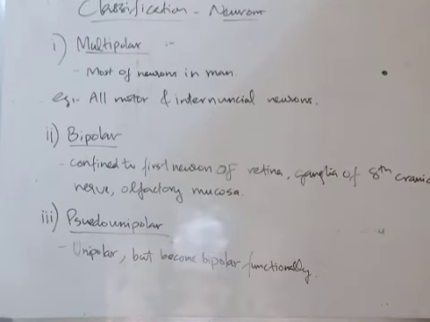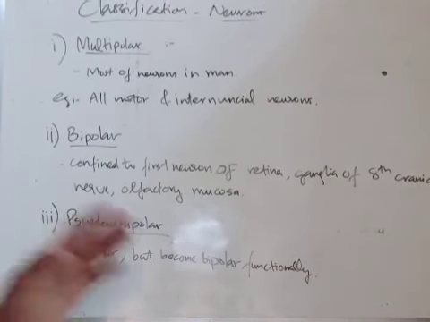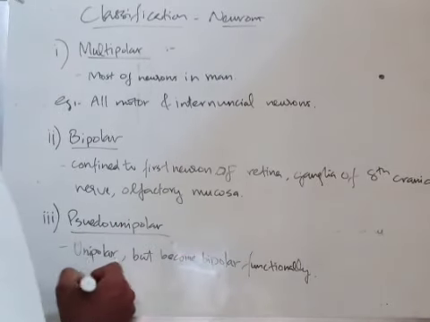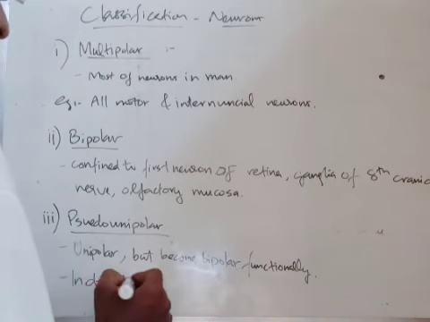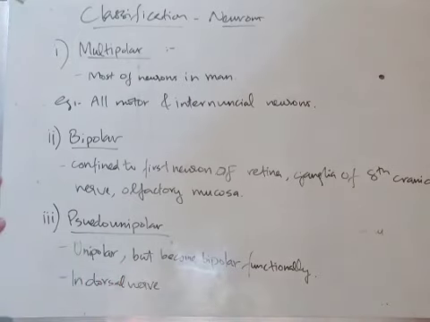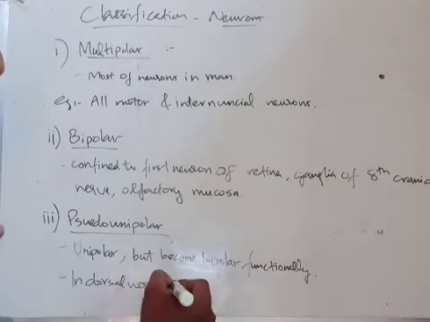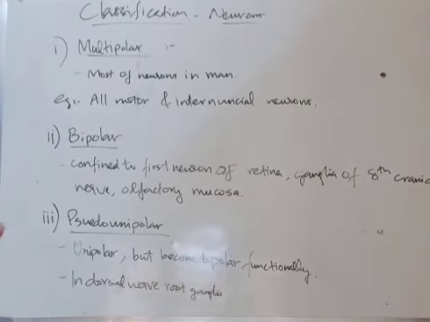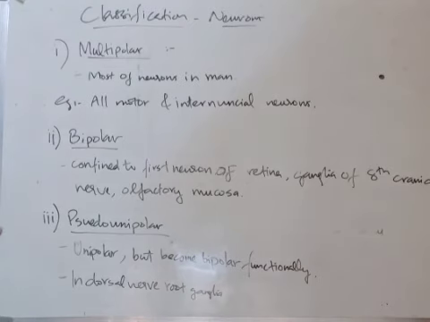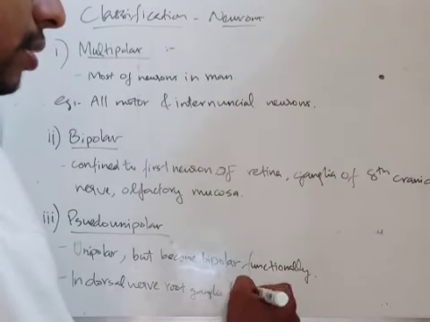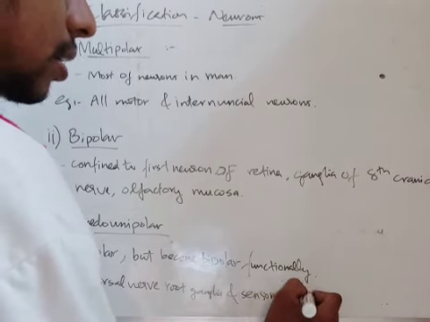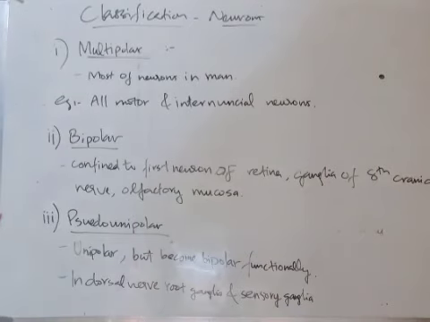And where can we see these pseudo-unipolar neurons? We can find them in the dorsal nerve root ganglia and sensory ganglia of cranial nerves.